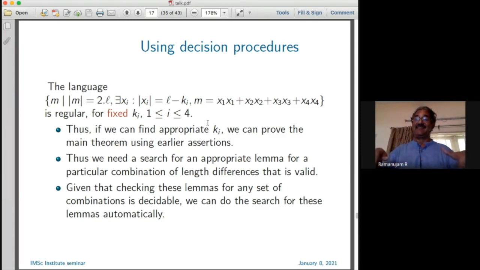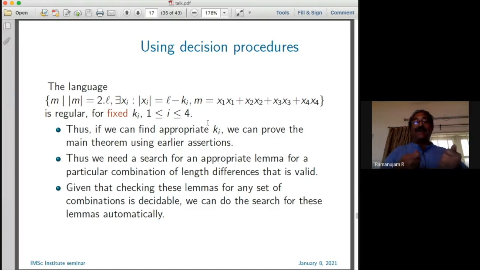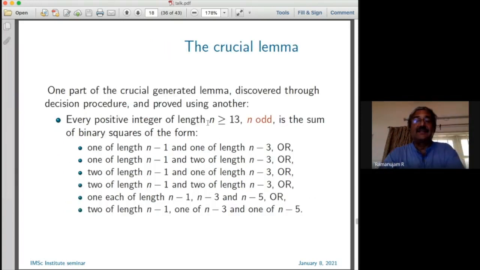This is the next level: you use a decision procedure to search for k1, k2, k3, k4, and that's a semi-decidable procedure, as they call it. For instance, this is a lemma that is generated by this search, discovered through a decision procedure, and the lemma is actually proved using another decision procedure.